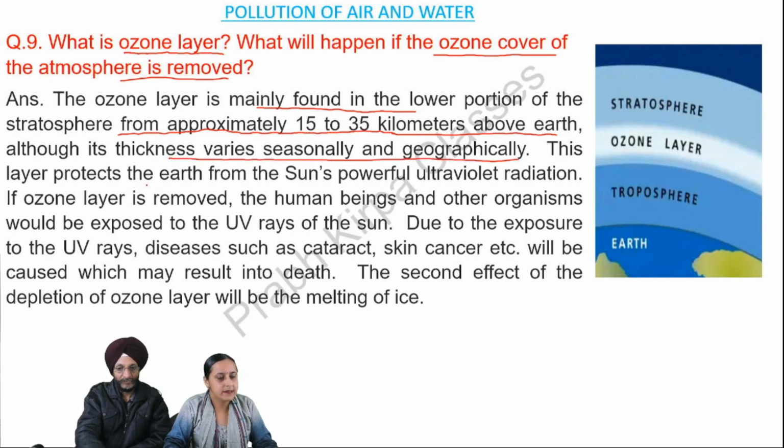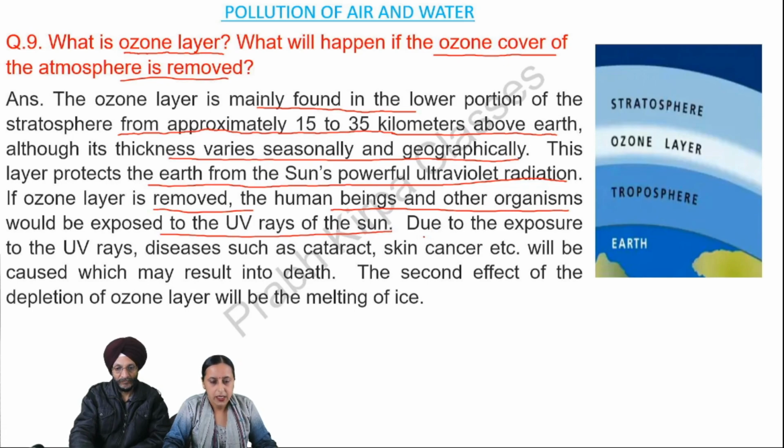This layer protects the Earth from the sun's powerful ultraviolet radiation. If the ozone layer is removed, human beings and other organisms would be exposed to the UV rays of the sun. Due to the exposure to the UV rays, diseases such as cataract, skin cancer, etc. will be caused, which may result into death.